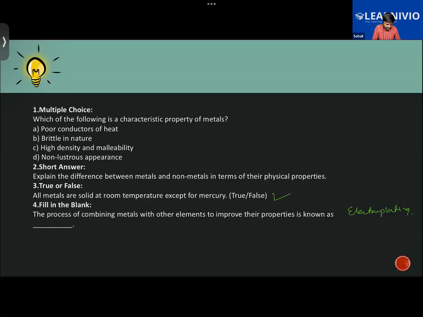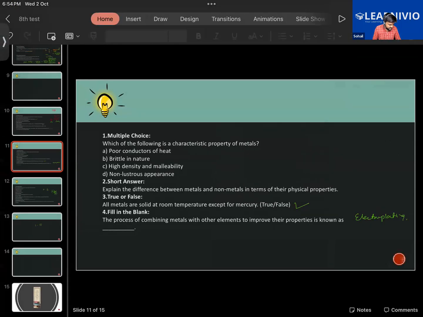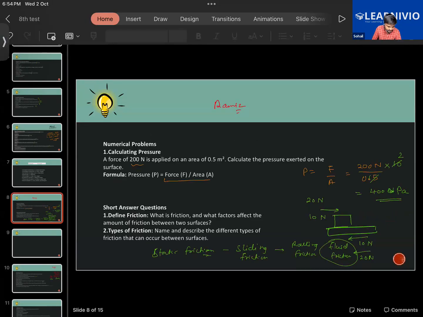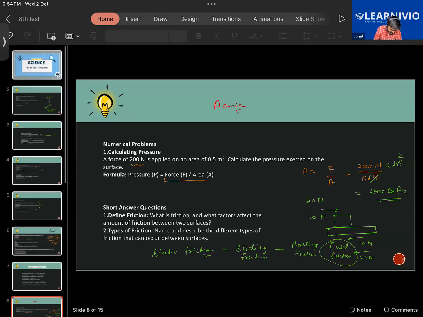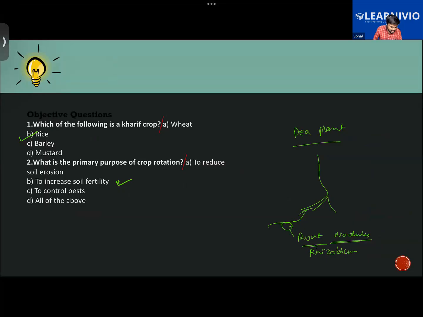So we are going to continue with the chapter. Meanwhile, just let me tell you, others have submitted their answers, and we could not discuss it in the previous class. So right now I'm looking at the answers. This is from Abdullah. So for the first one, you have written rice. That is correct. For the second one, you have written all of the above. Abdullah, if you're there, you can go through your answer sheet.